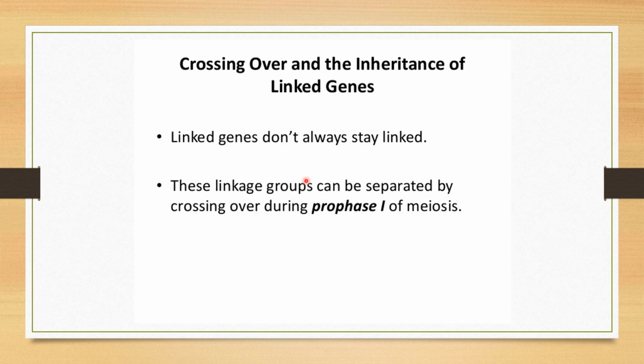This is crossing over and the inheritance of linked genes. Linked genes don't always stay linked. Linkage groups can be separated by crossing over during prophase I of meiosis. That's what I'm saying: it's not necessary that linked genes always stay linked. They can be separated if they're far away from each other because of crossing over during prophase I of meiosis.